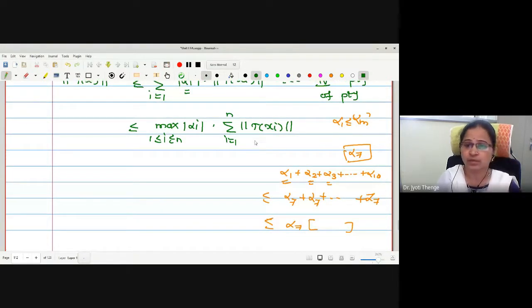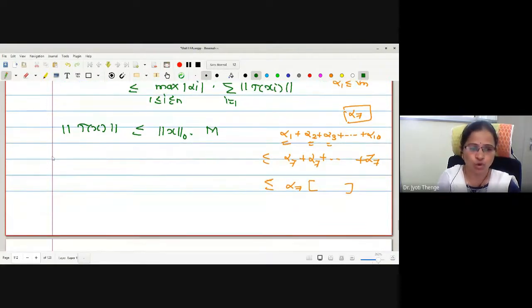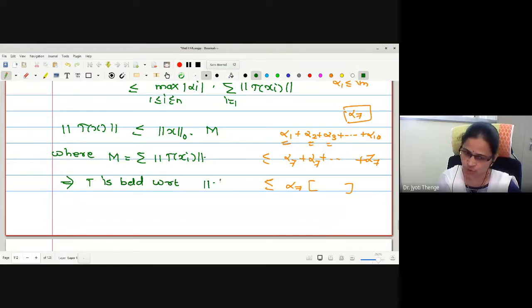Then norm t x i is a scalar. Summation of scalars will be a scalar. This is my norm 0 definition, and this I am going to keep as scalar m. Therefore, what we have proved is norm of t of x is less than or equal to m into norm 0 of x, where m I am going to write as the sum of scalars norm t x i. Is it okay? Therefore, may I say t is bounded with respect to norm 0.